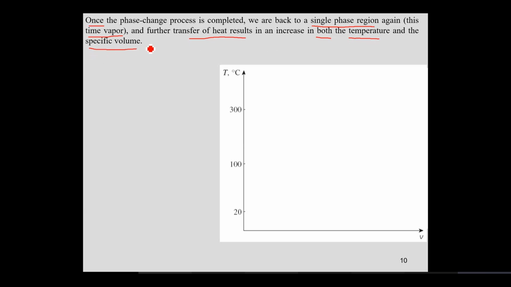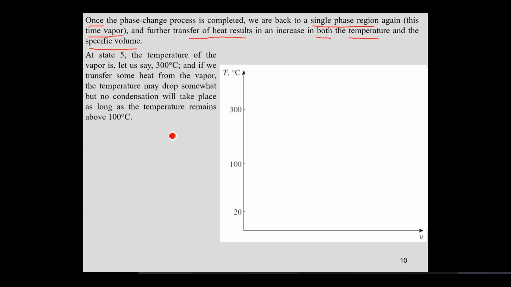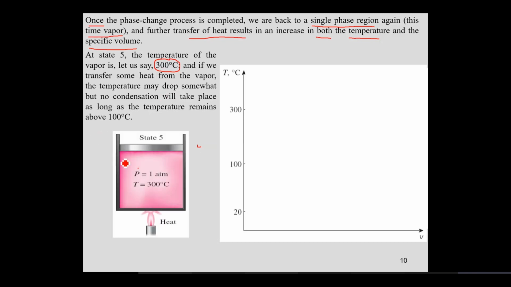That means any further transfer of heat would result in increase in both the temperature and the specific volume within the system. So let's say I have increased the temperature to 300 degrees centigrade. Now, this is my state 5, where I've increased the temperature to 300 degrees centigrade. Pressure is still 1 atmospheric within the container. Now, this is all vapors within the container.